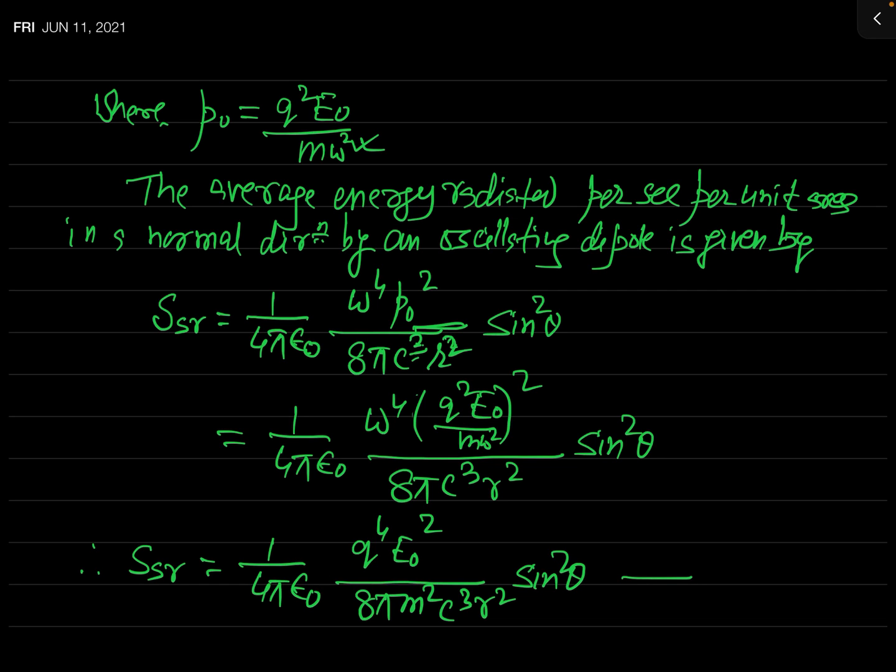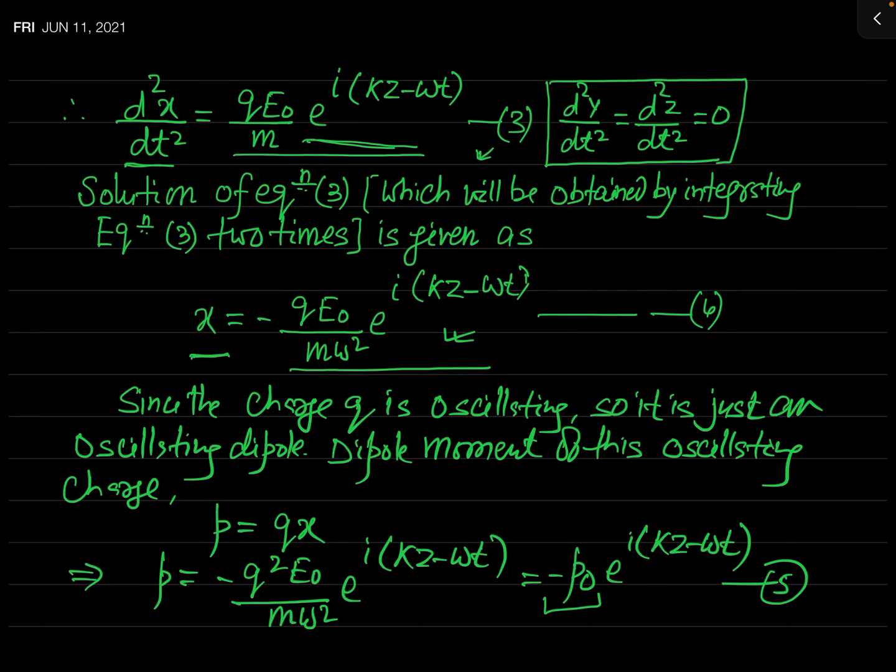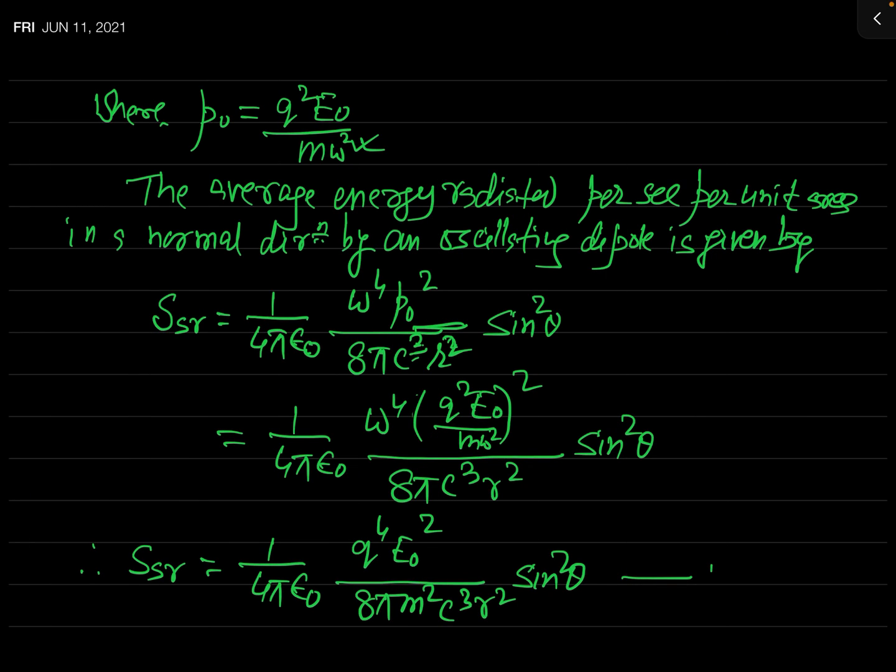And what will be this equation number? This is equation 5. This is equation 6. 5 was before. So this is the expression for the magnitude of the Poynting vector of the scattered radiation or scattered wave in a particular direction, you can say theta.